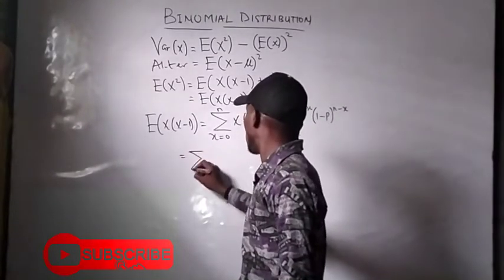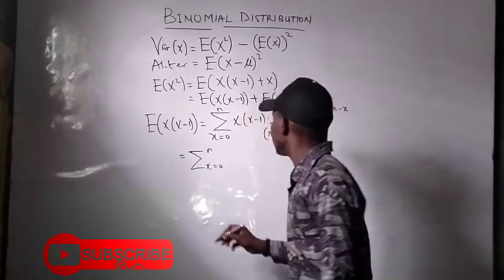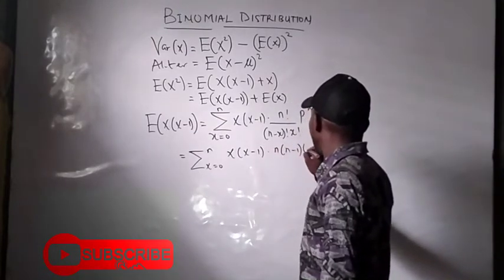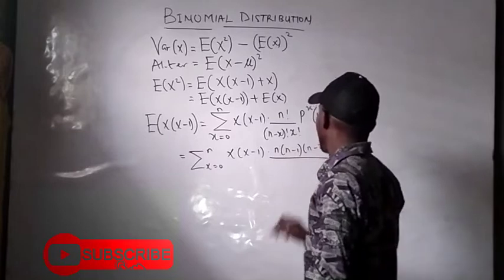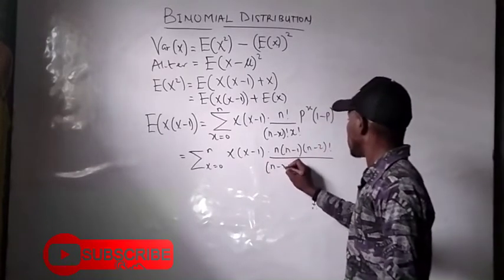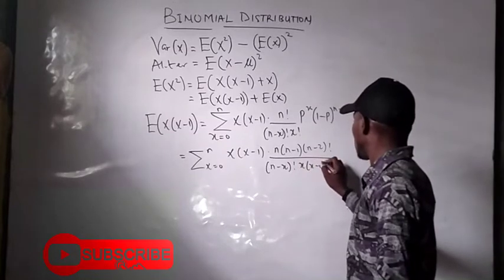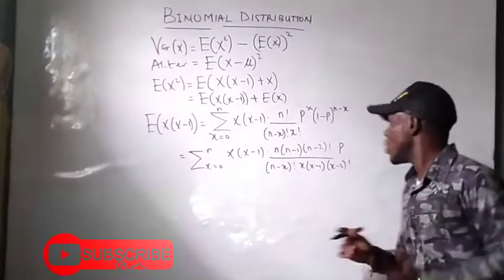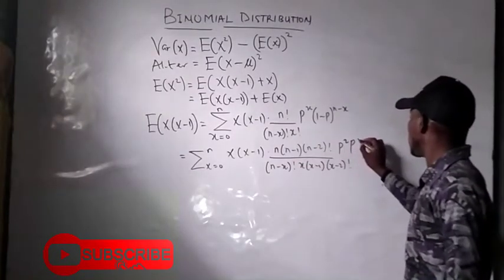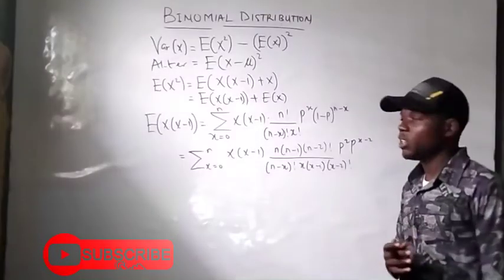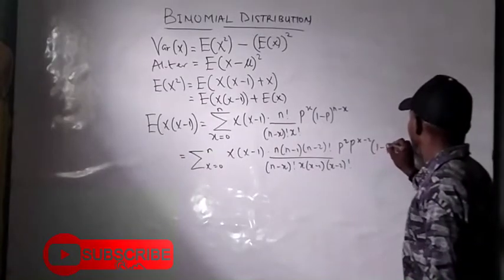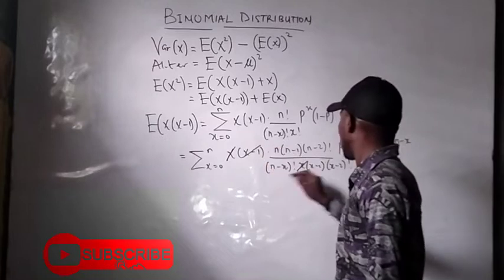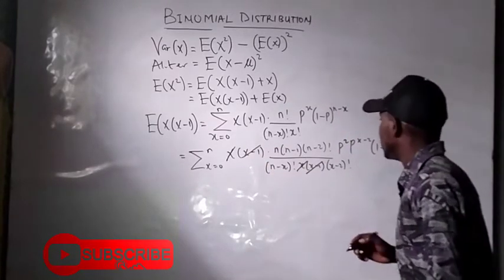So what do I have? I have the summation of x ranging from 0 down to n of x(x minus 1) times n(n minus 1)(n minus 2) factorial, all over (n minus x) factorial x(x minus 1)(x minus 2) factorial, and when I bring p squared out of this, I'll have p raised to x minus 2 by simple indices application. Then I have (1 minus p) raised to n minus x as well. So this x takes away this x, and this x minus 1 takes away this x minus 1, so I am then left with what?